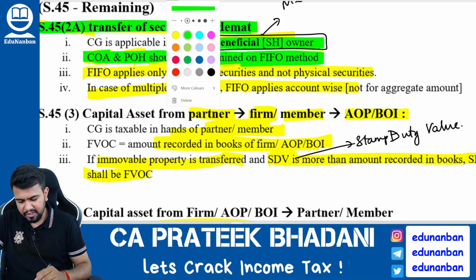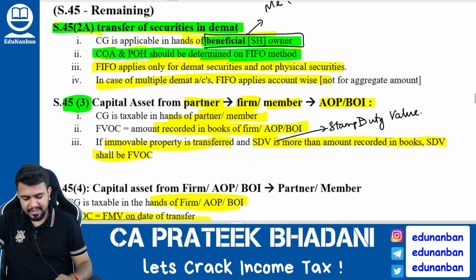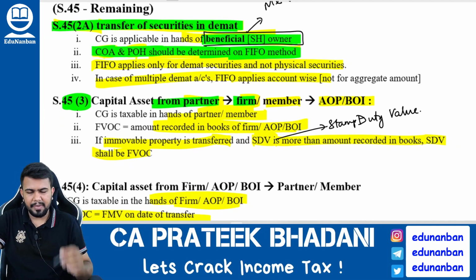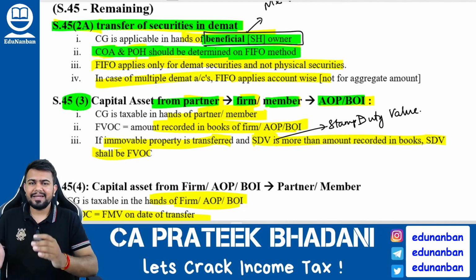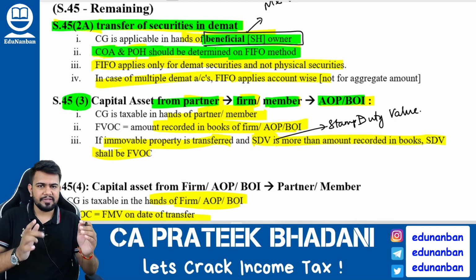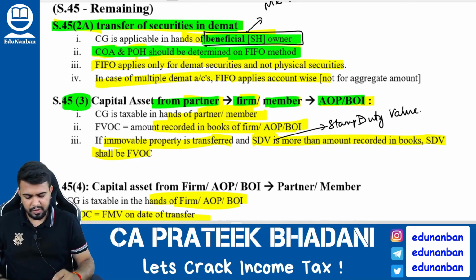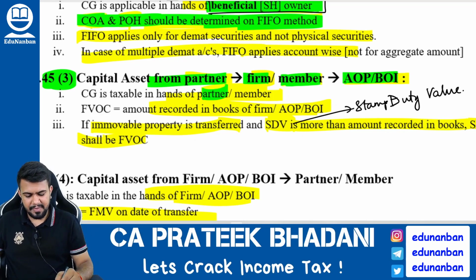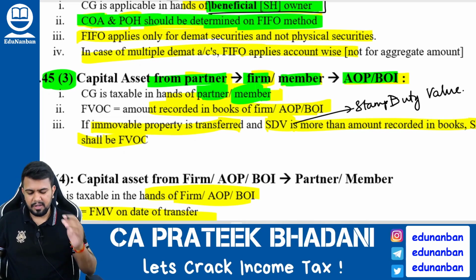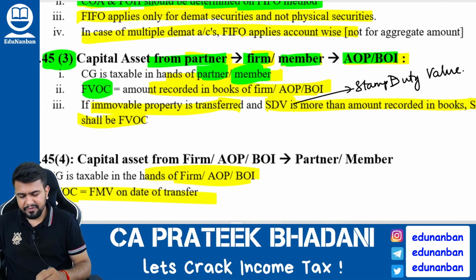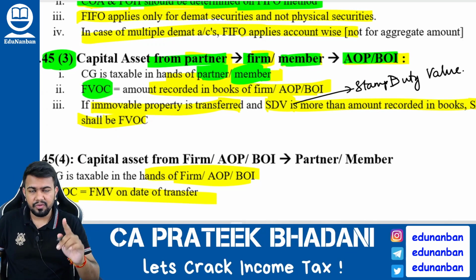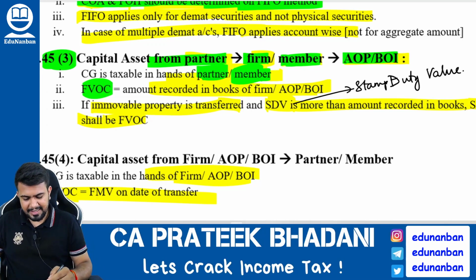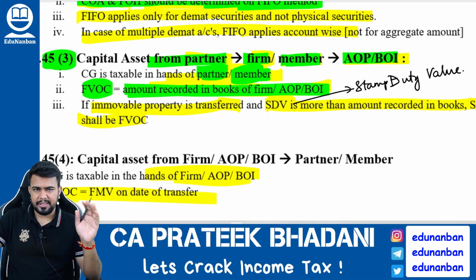Now let's come to section 45 subsection 3. What happens when a capital asset is transferred from a partner to a partnership firm or from a member to AOP BOI? So if a partner transfers a capital asset to a partnership firm or a member transfers to AOP BOI, then capital gains is taxable in the hands of the transferor, that is the member or partner. Full value of consideration should not be taken as the sale value. Full value of consideration should be taken as the amount recorded in the books of the partnership firm, AOP or BOI. You get my point?